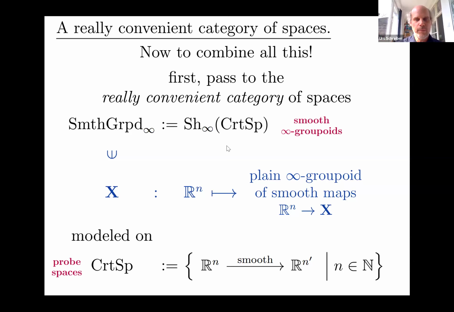Being a sheaf on this site means that it assigns to each object in the site some ordinary infinity-groupoid. So a set of maps from this R^n into the would-be X, with gauge transformations as morphisms between them, and higher gauge transformations and so forth as higher morphisms. So we assign to every probe space an ordinary infinity-groupoid, a set with gauge transformations, if you will.